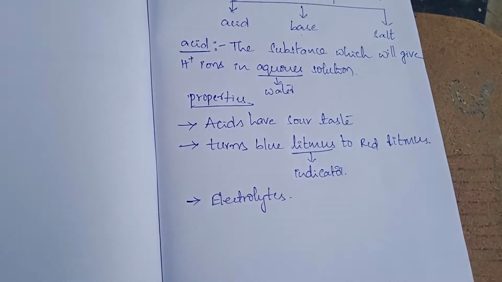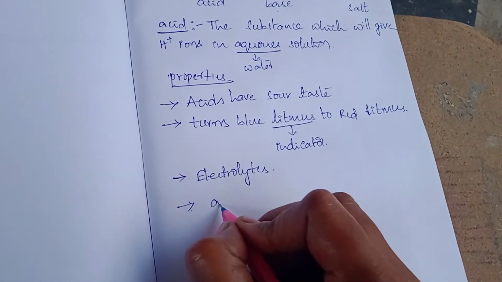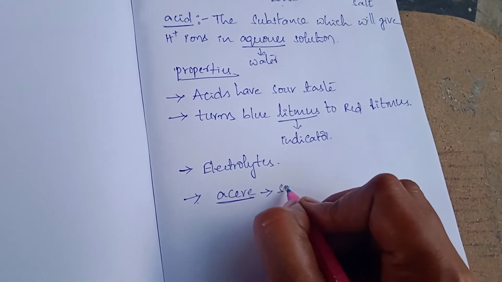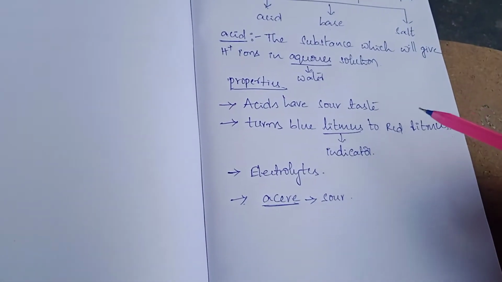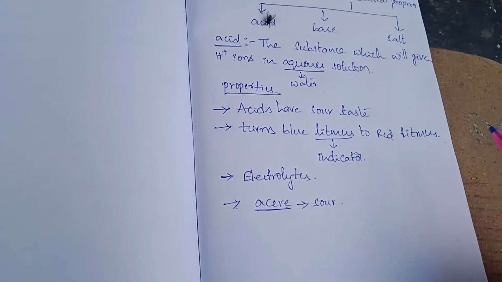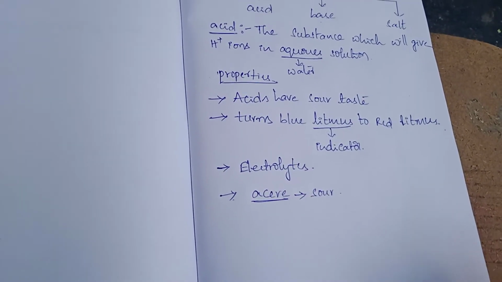The word acid comes from the Latin word acidus, meaning sour.